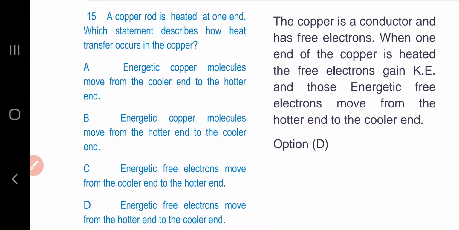Question number 15. A copper rod is heated at one end. Which statement describes how heat transfer occurs in the copper? The copper is a conductor and has free electrons. When one end of the copper is heated, the free electrons gain kinetic energy, and those energetic free electrons move from the hotter end to the cooler end. Option D is the answer.